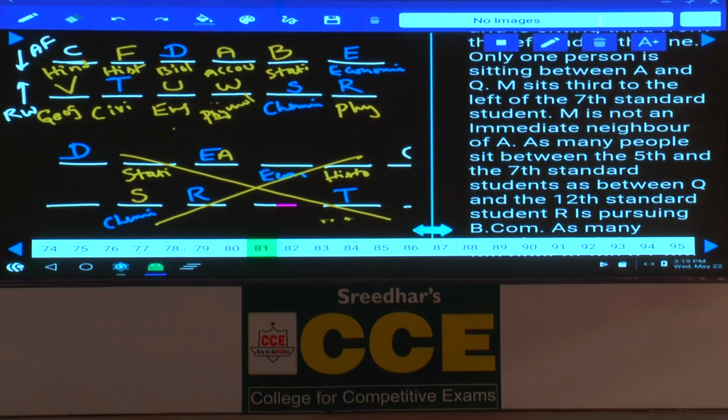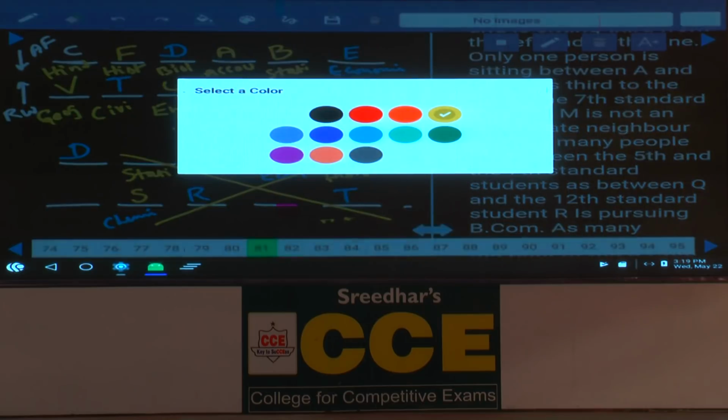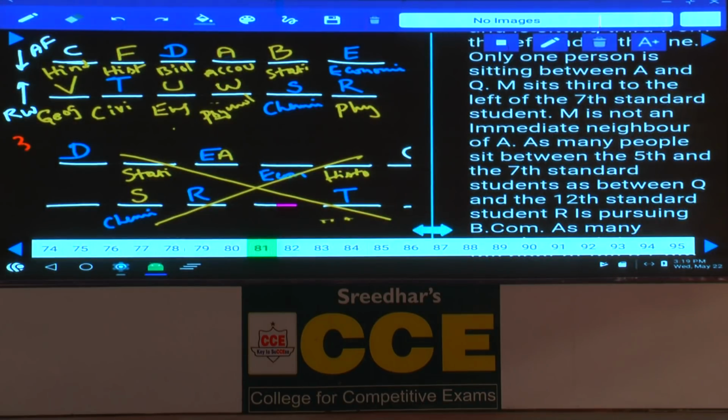U faces A, false. E teaches history, that is false. C and F are immediate neighbors of each other, that is definitely true, choice 3. Choice 3 is the answer. Then question number 77. Which of the following subjects is taught by T? T teaches civics, that is choice 5.